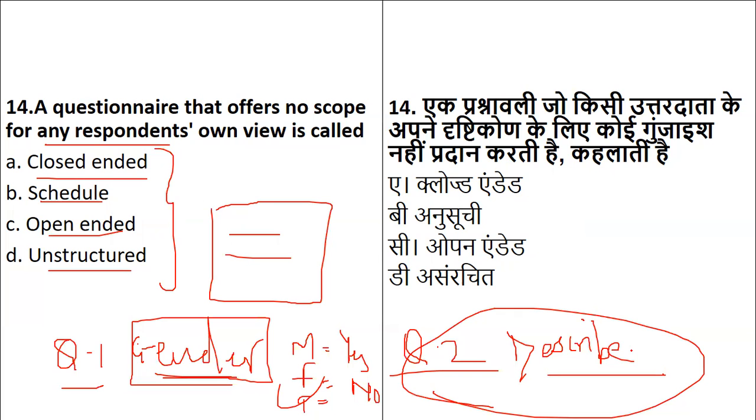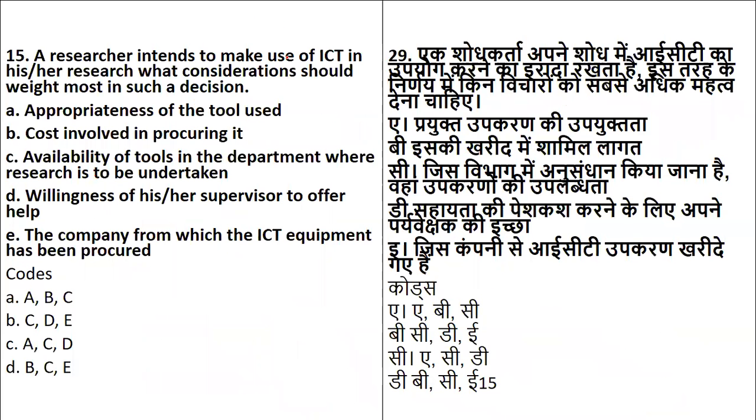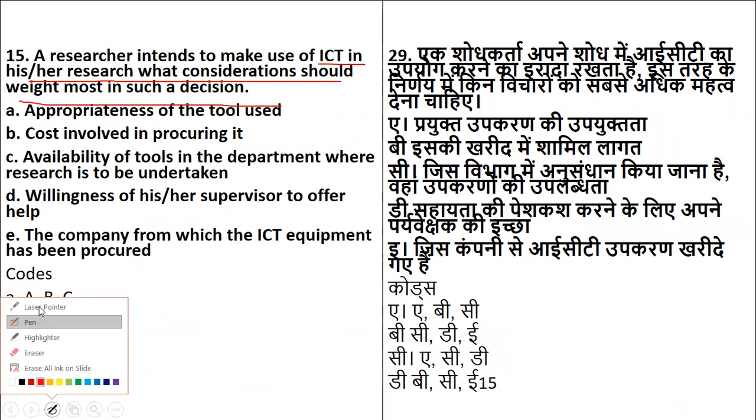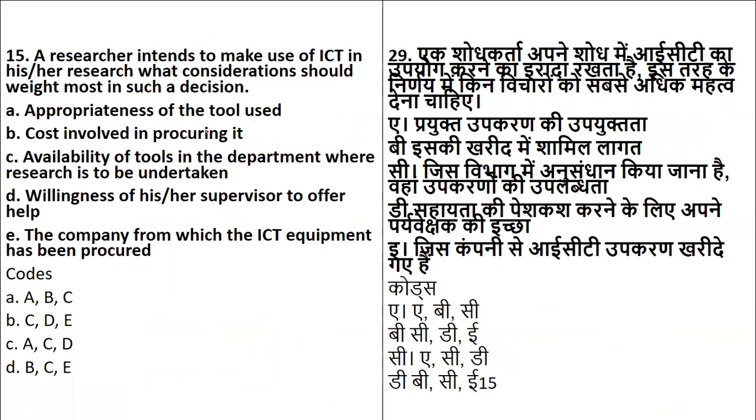Next, question number 15. A researcher intends to make use of information and communication technology in his or her research. What consideration should weigh more in such a decision? So when a researcher has been asked to use ICT, what is more to be considered? Appropriateness of a tool, cost involved, availability of the tool, willingness to offer help, or the company from which the ICT equipment has been procured. Which of them goes with use of ICT?